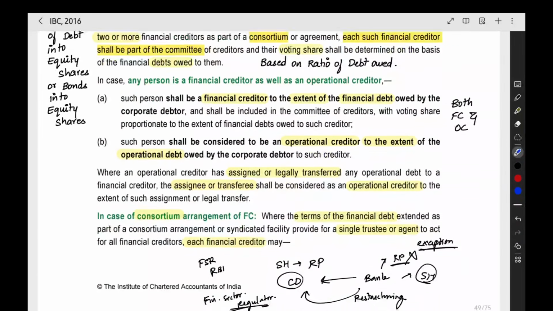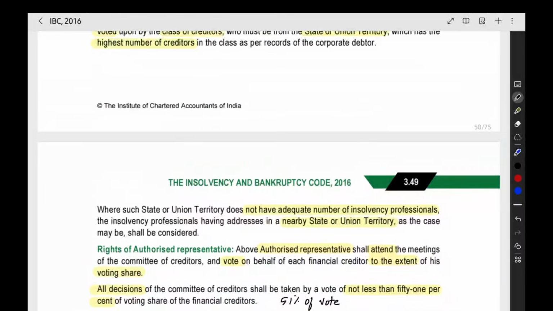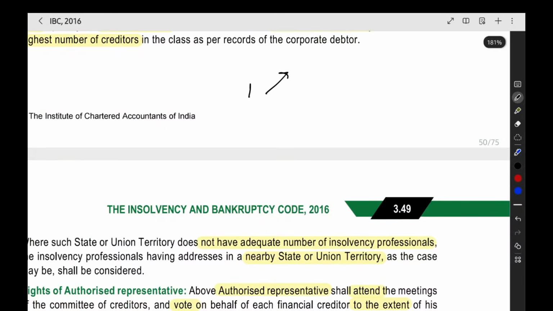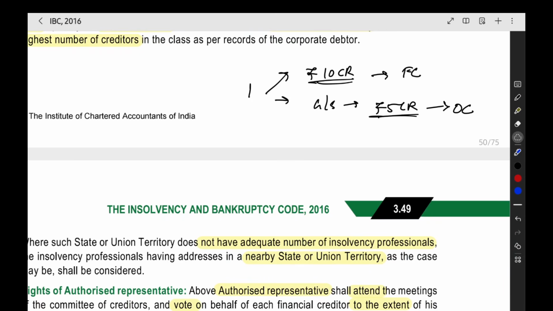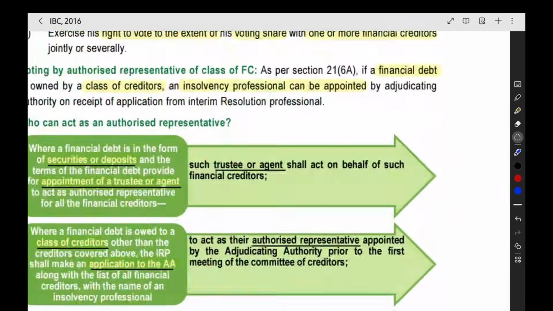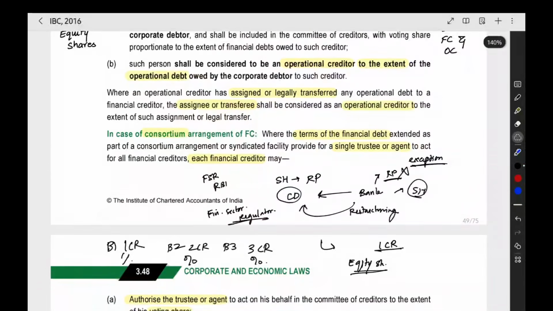Then if a person has given both a loan as a financial creditor and goods or services as an operational creditor, say he has given a loan of 10 crore and goods or services worth rupees 5 crore, he will be considered a financial creditor for the 10 crore and an operational creditor for the 5 crore. That is what they are saying here.